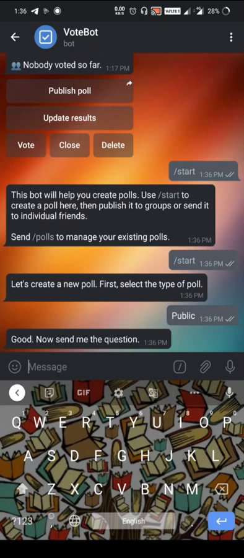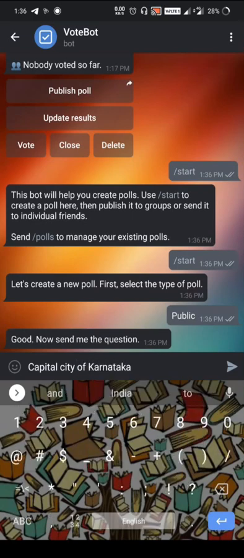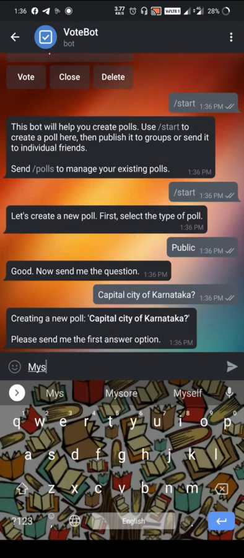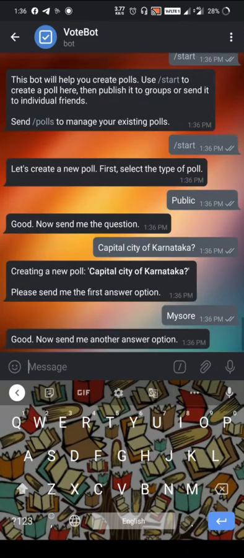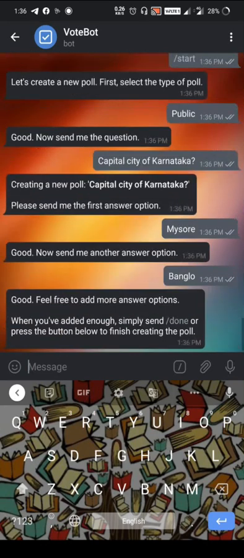Now send the question: capital city of Karnataka. The first option is Mysore. One more option, Bangalore.